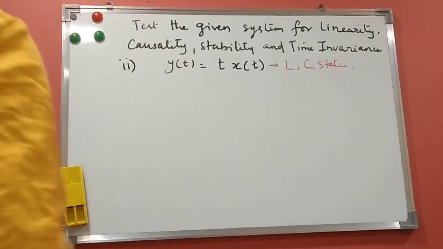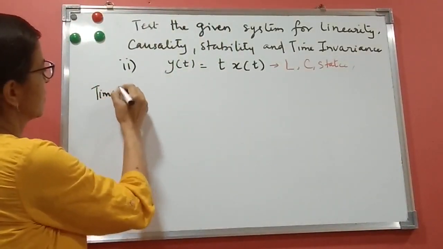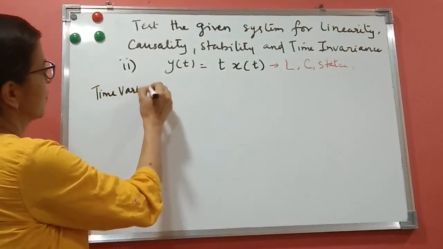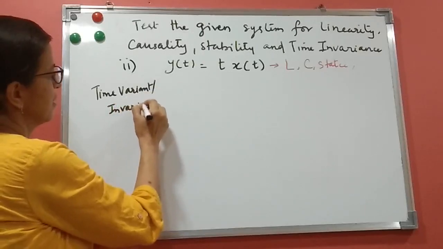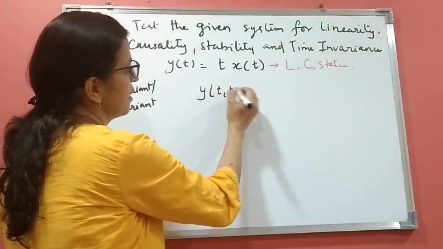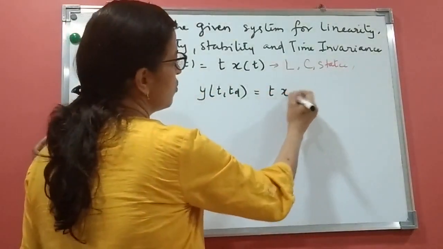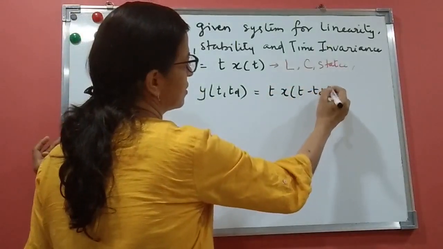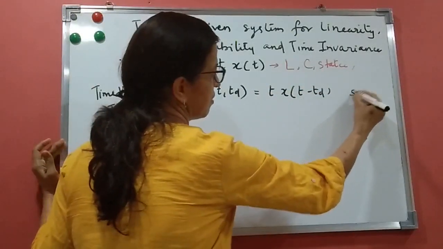Let us see now time variant or invariant. We'll see that condition. Now we know what you have to check. First we have to shift the input. When we shift the input, we'll write it as y of t comma td. It will be only shifting the input, so this will not be changed. It is x of t minus td. This is shifting input.